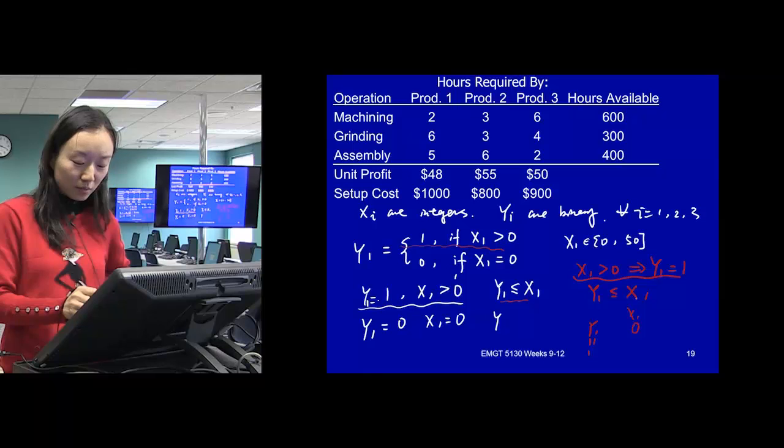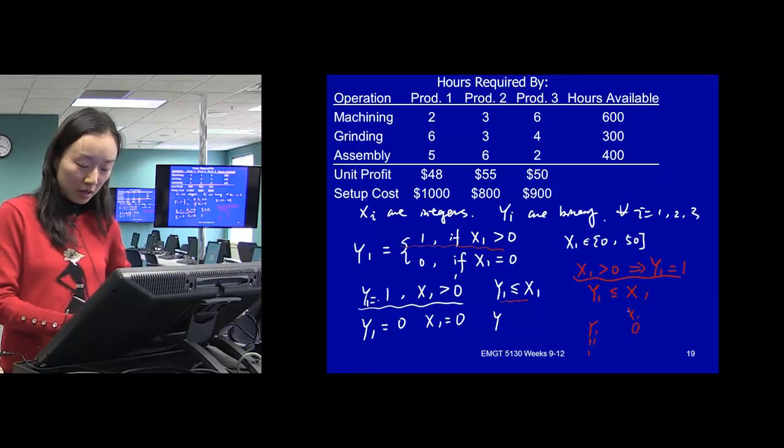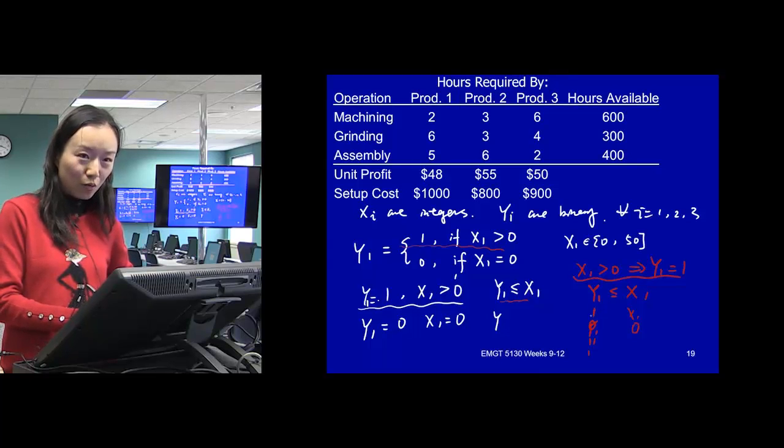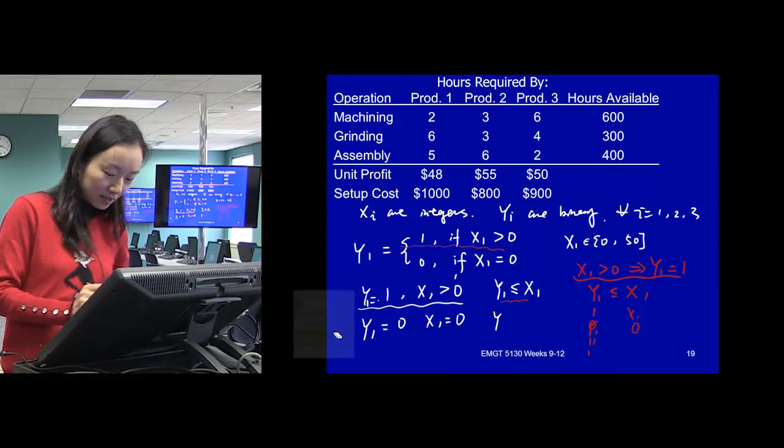But if x1 is more than 0, actually y1 can be 0 too. You need to change this sign. If x1 is greater than 0, using this constraint, y can still be 1 or 0, right? If it's less than or equal to, that's not what we want. We want it to be 1. So let's change the sign.